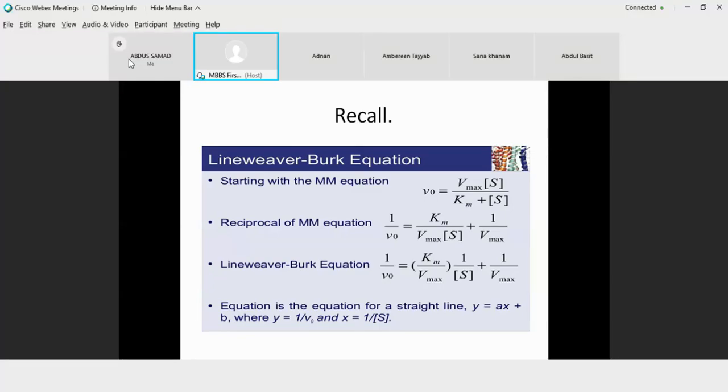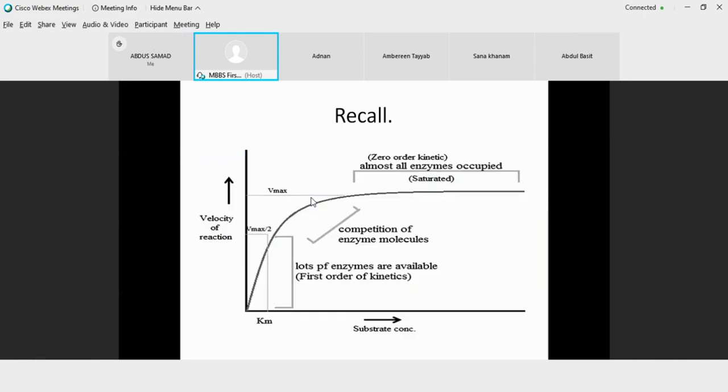It was obtained by this Lineweaver-Burk equation because if you look at the Michaelis-Menten curve, it is a rectangular hyperbolic curve, and the competition of enzyme molecules in between, that is the curvature part, could not be obtained because this is a mixed order kinetics, and we can only use the linear part, that is the first order kinetic part. So this corresponds to just a very small amount of substrate.